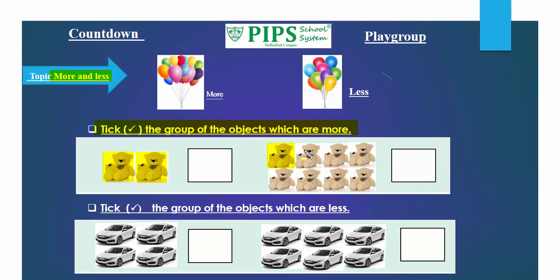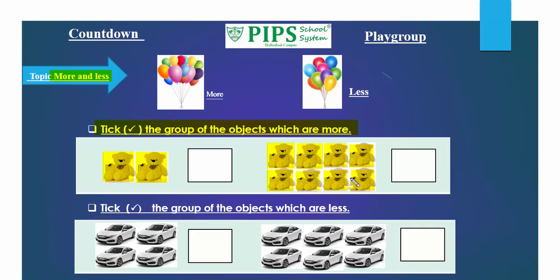Let us count how many objects are in the second group. 1, 2, 3, 4, 5, 6, 7, 8. These are 8 objects.